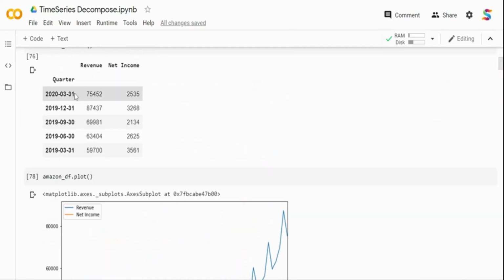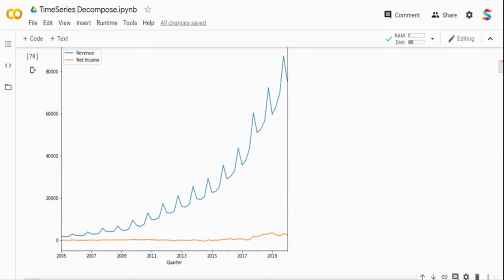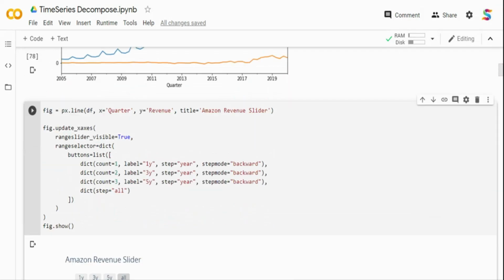If you see over here, I have like 3103, I have the revenue and income. For 3112 I have revenue and income, and for 09 I have revenue and income. This is 2020, this is 2019. So I have everything at quarter level, so my x-axis is the quarter and y-axis is revenue.